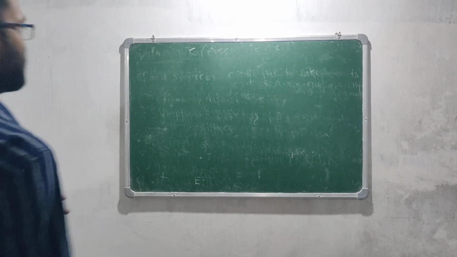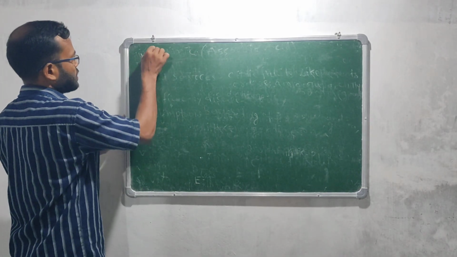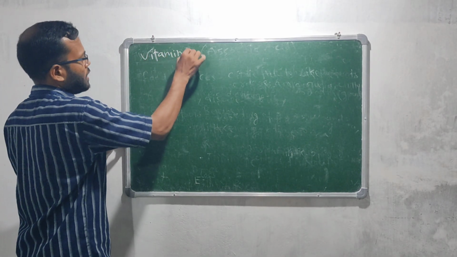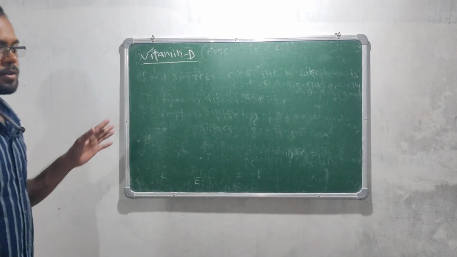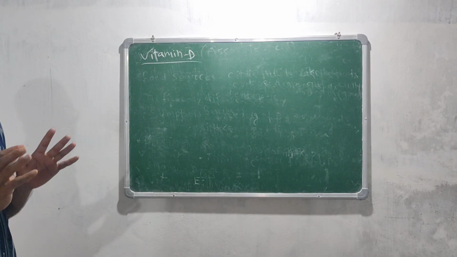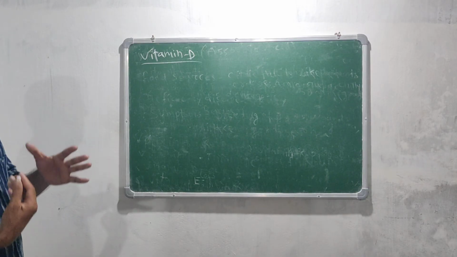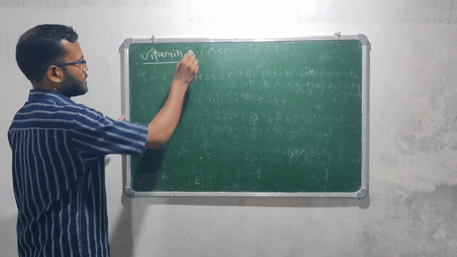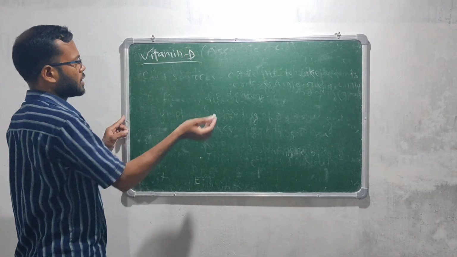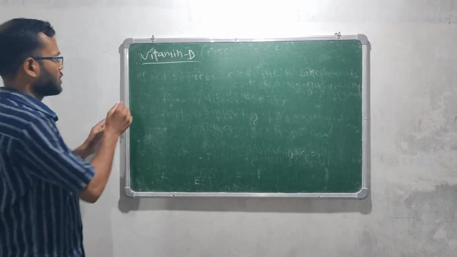The last vitamin which we are going to learn is vitamin D, and everyone must have heard about vitamin D because we get this vitamin mostly from nature, like sunlight. Vitamin D's name is calciferol. You all know, I already wrote it.